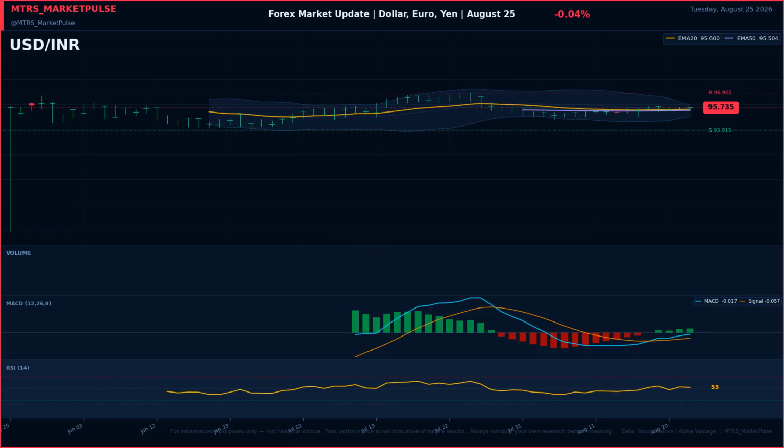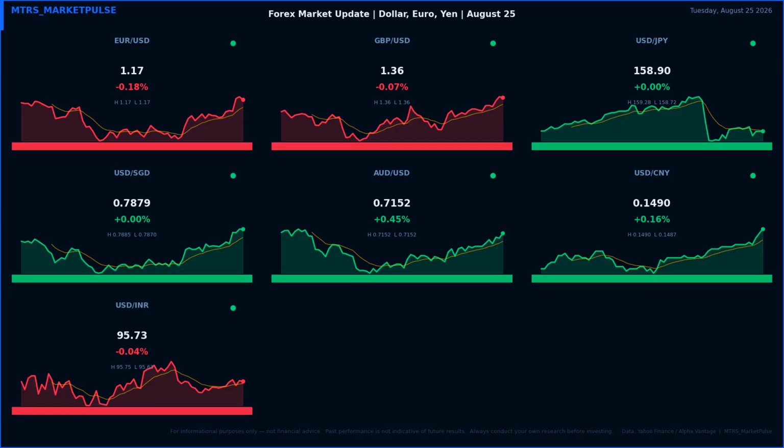US dollar to Indian rupee is trading at 95.73, losing 0.04% on the session. The Indian rupee tracks RBI monetary policy, FII and FPI capital flows, and US-India interest rate differentials. The move in the dollar reflects reports that Strategy raises $2 billion through MSTR sales and creates new USD cash pool. Now let us look at the macro forces behind today's currency moves.